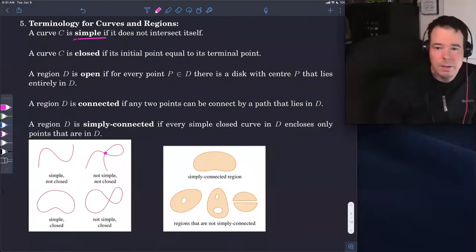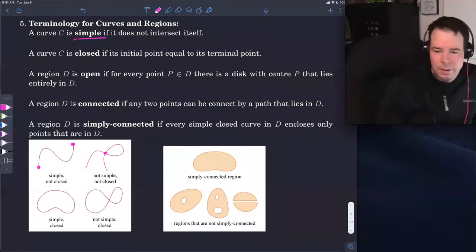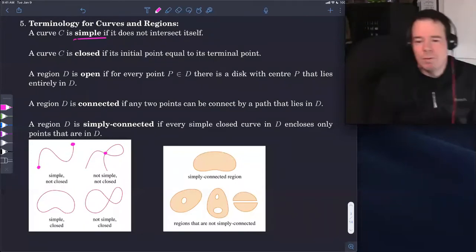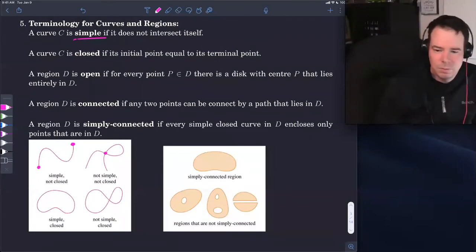Now, the next idea is known as closure of a curve. A curve is closed if its initial point is equal to its terminal point. So if it starts where it ends. Again, in the top row, the first one is not closed because its initial point and its terminal point are two different points. Whereas the one right below it is closed. And it's also simple because it doesn't self-intersect. The only point in common is the end point. So we refer to this as a simple closed curve.